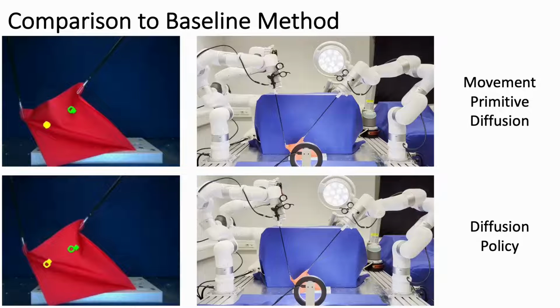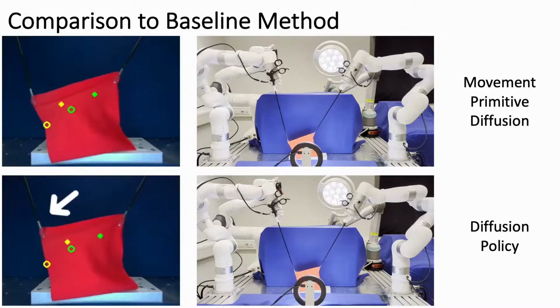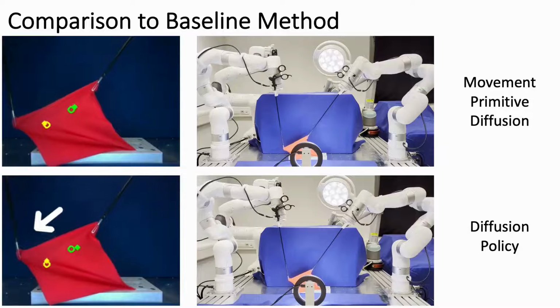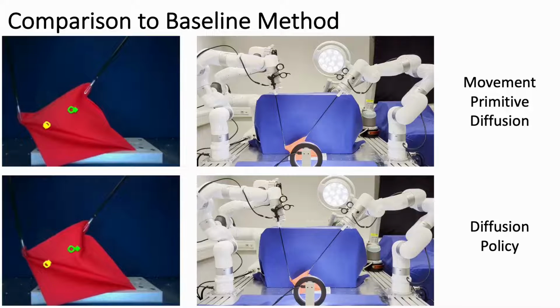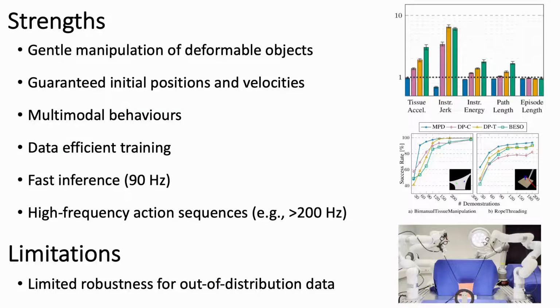In contrast, the strongest baseline, diffusion policy, is not guaranteed to respect the initial conditions, leading to jumps between consecutive action sequences. Additionally, the delays between motion prediction and execution are noticeable, as it requires double the inference time compared to our method. In our experiments, we show that our method can manipulate deformable objects gently, guarantee initial positions and velocities, and model multimodal behavior.